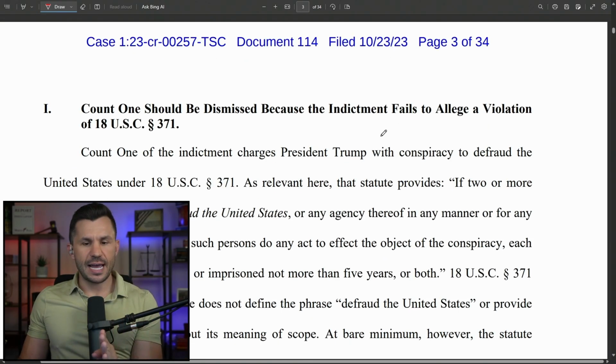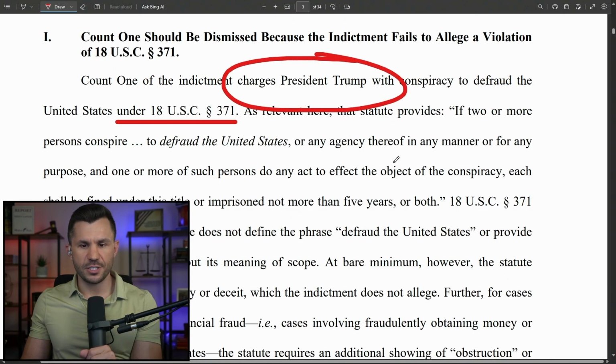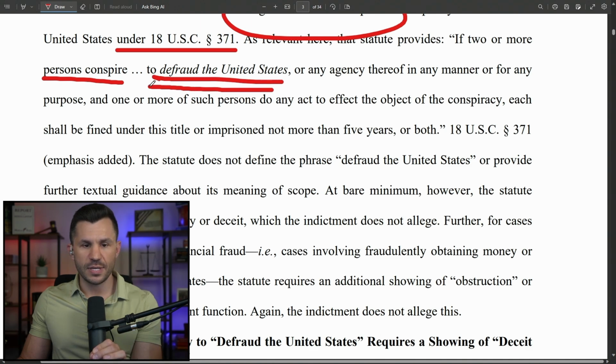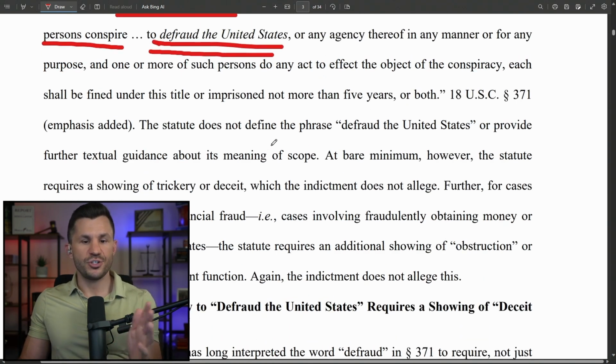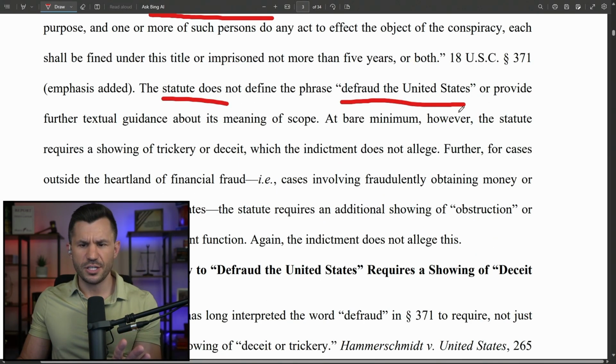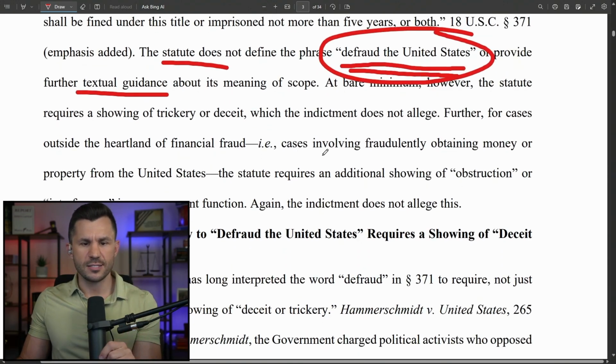The first statute that they bring up is 18 U.S. Code 371. They say the first count charges Trump with conspiracy to defraud the country. The actual charge says the following: if two or more people conspire to, quote, defraud the United States, they've got that italicized for us, or any agency, each shall be imprisoned. Now, the statute that they charged Trump under doesn't tell us what that means. What does defraud the United States mean? What does that mean specifically? And it doesn't give us any textual guidance about what that means either.